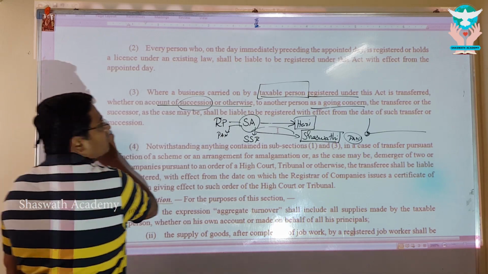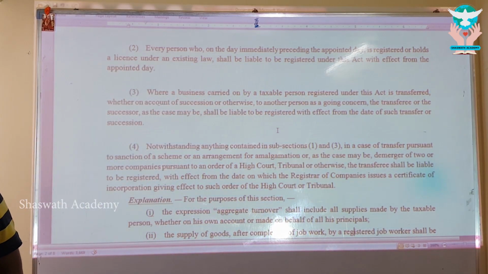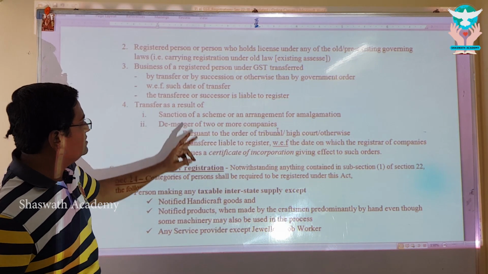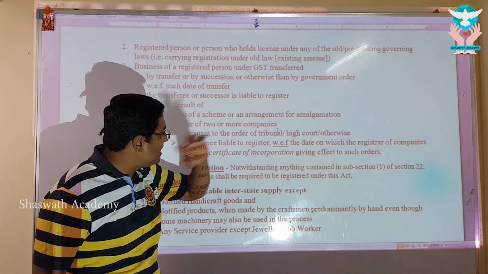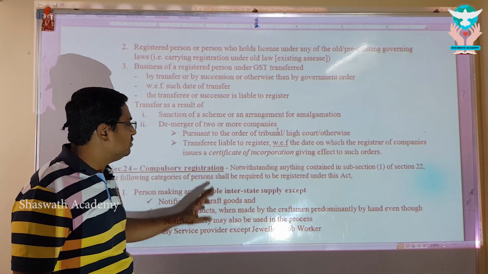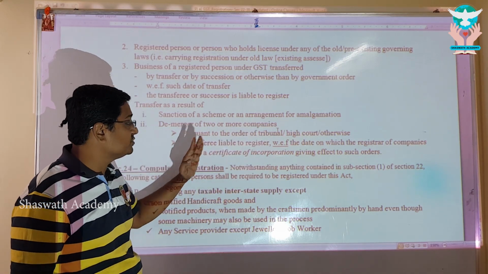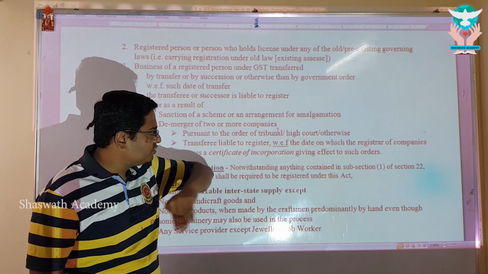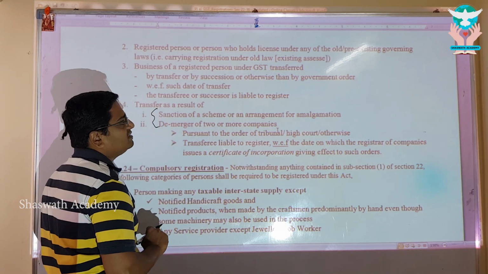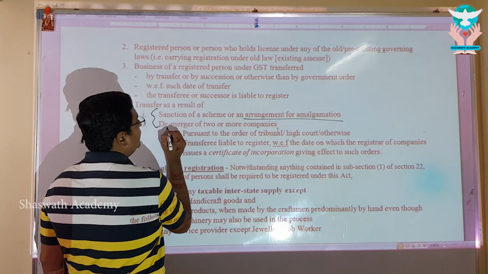Now let me give you point number 4 formally, and for that I am going to take you through my presentation. Look at this. Transfer as a result of a sanction of a scheme of arrangement for amalgamation or a demerger, pursuant to an order of the tribunal or the high court, or transfer of all the liabilities, to the registrar, with effect from the date on which the registrar of companies issues the certificate of incorporation giving effect to such order. Very simple, my dear. You all will be mindful by that time. If not, please learn it from me. Amalgamation, which is merger, or demerger.